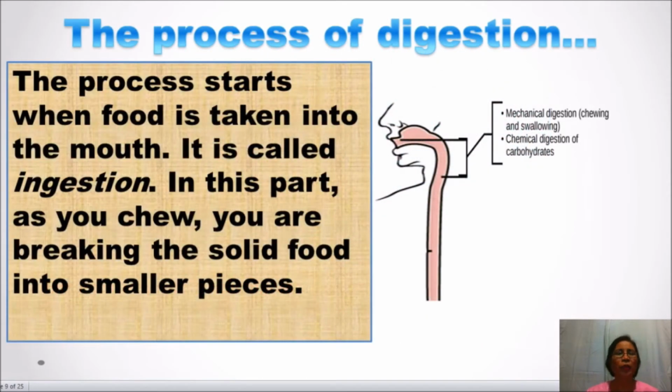The process of digestion starts when food is taken into the mouth. It is called ingestion. In this part, as you chew, you are breaking the solid food into smaller pieces. That is what you call mechanical digestion.